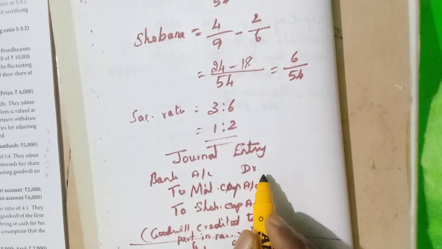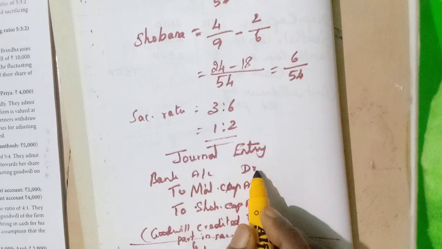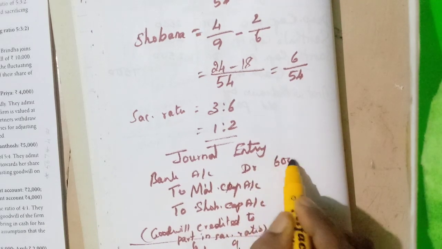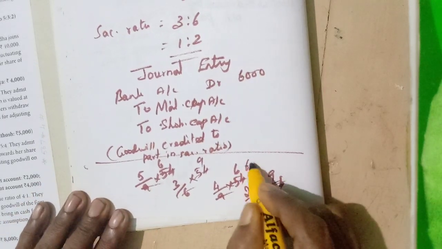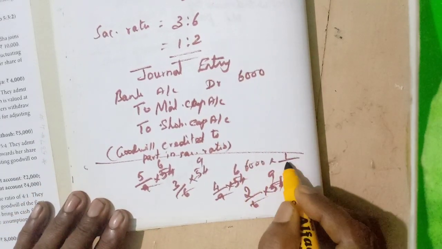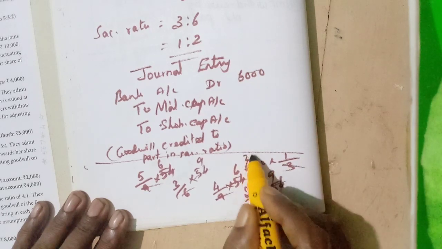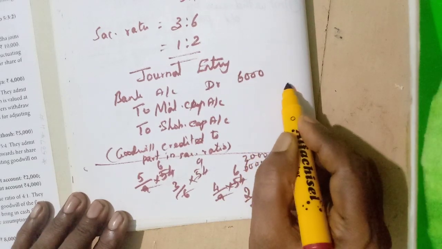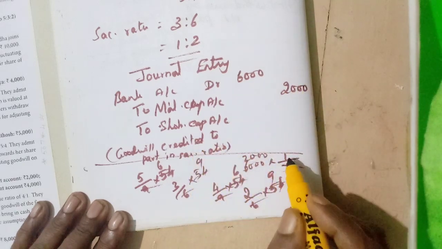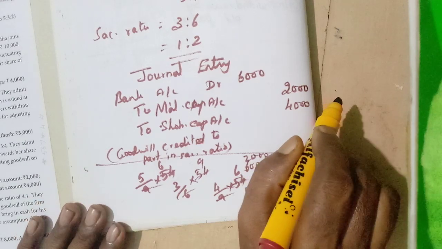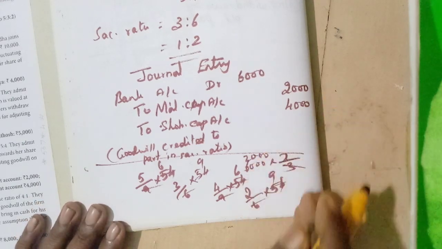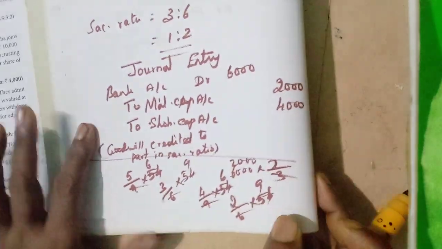What is the share of goodwill brought by the new partner Jayasri? 6,000. This 6,000 we need to share in the ratio of 1:2. So we will calculate: 6,000 into 1 by 3, 3 twos are 6, 2 into 1, 2,000. Here 2,000 into 2, 4,000. This is the journal entry. This is the solution.